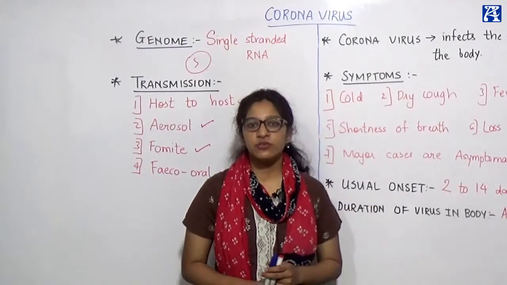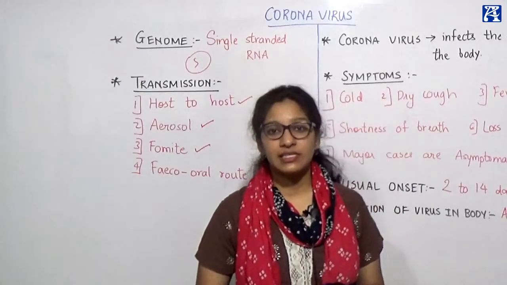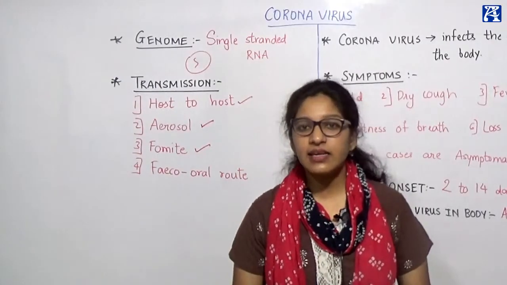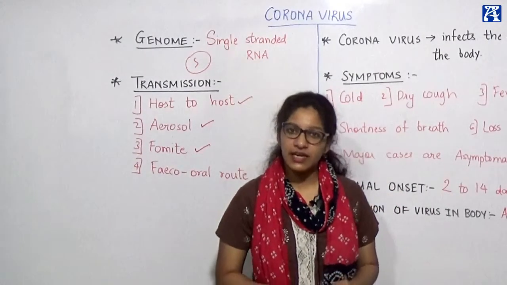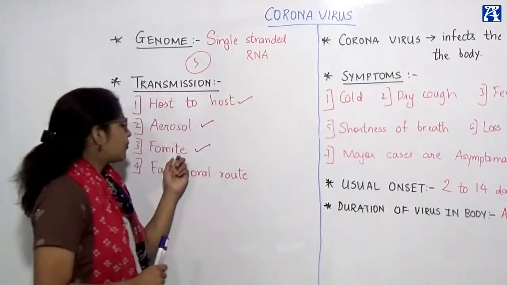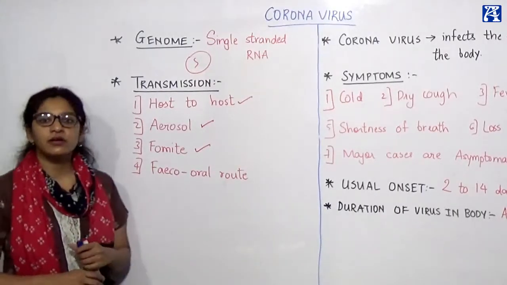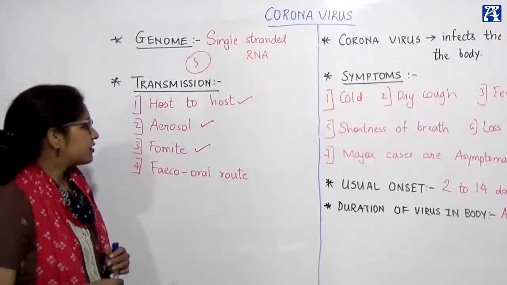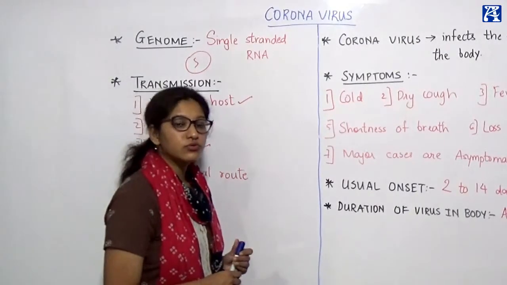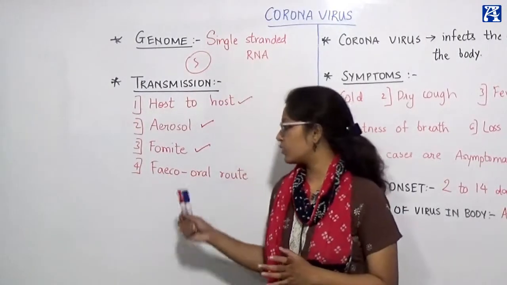It is said that if you rub your hands or sanitize or clean your hands for at least 20 seconds, at regular intervals of the day, there are very slim chances of you contracting the coronavirus, alright? So that is your fomite transmission. Fomites are any non-living things which will be carriers of the coronavirus. Lastly, fecal-oral route, not so famous a route of transmission, but yes, it cannot be considered the least one.